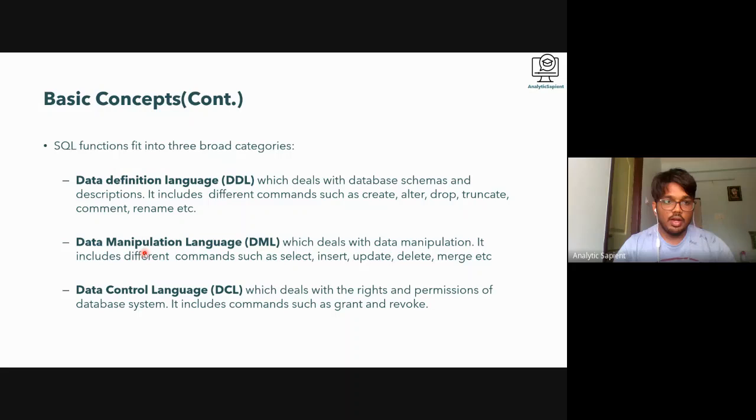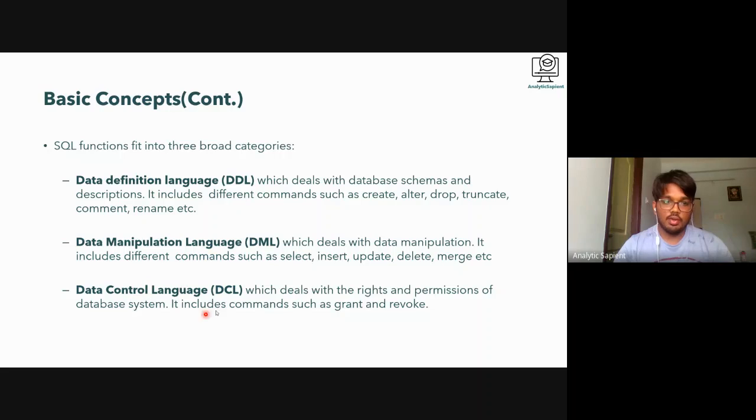And there is something called data manipulation language, which deals with data manipulation. The select also comes under this branch of the tree, but it is actually divided into two more. Broadly, this is the data manipulation language, and all of these come under this: select, insert, update, all these commands. Majorly, in the course we are going to work on the first two.